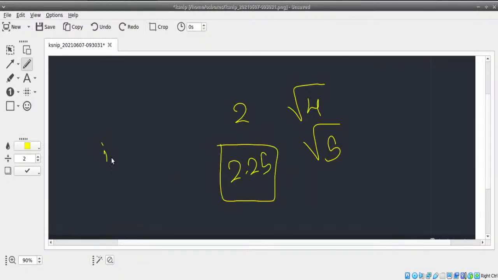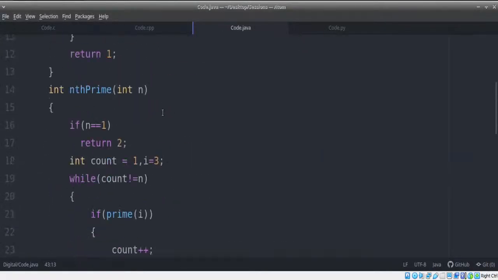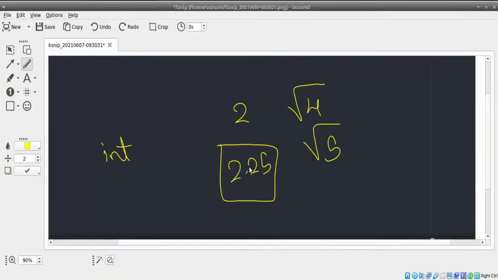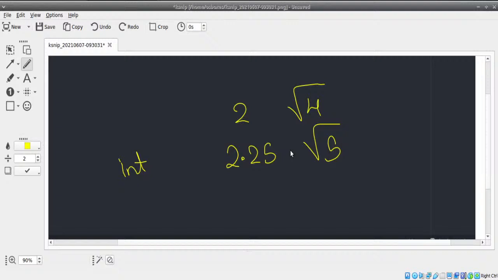If it is returned and you store it in an integer, remember, whatever is the result of square root, where are we storing it here? We are storing it in an integer. Can I take a larger sized value like 2.25 and store it in an integer? No, because whatever is the part after the decimal will be removed from our data here. Only 2 should be stored. So that means I'm losing some data. Whenever you're losing some data while storing, Java does not allow it.